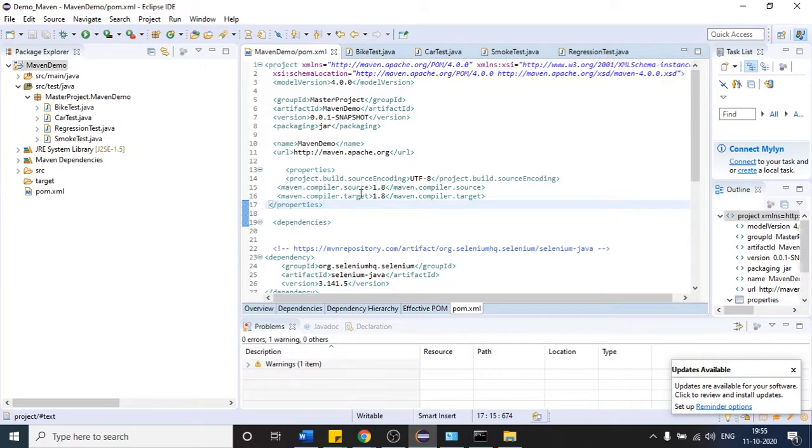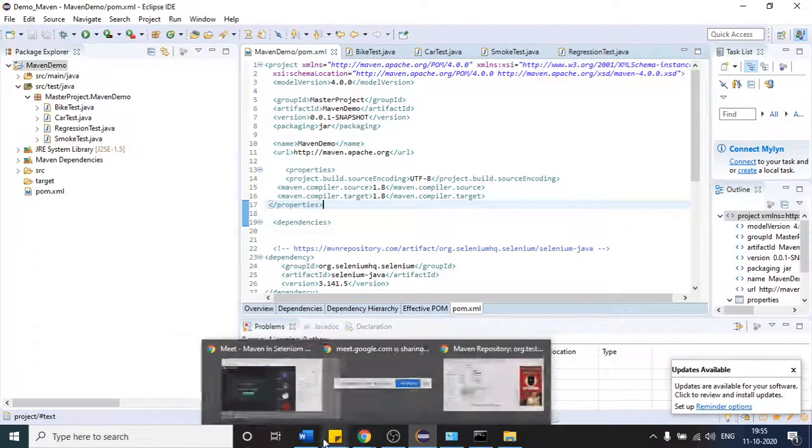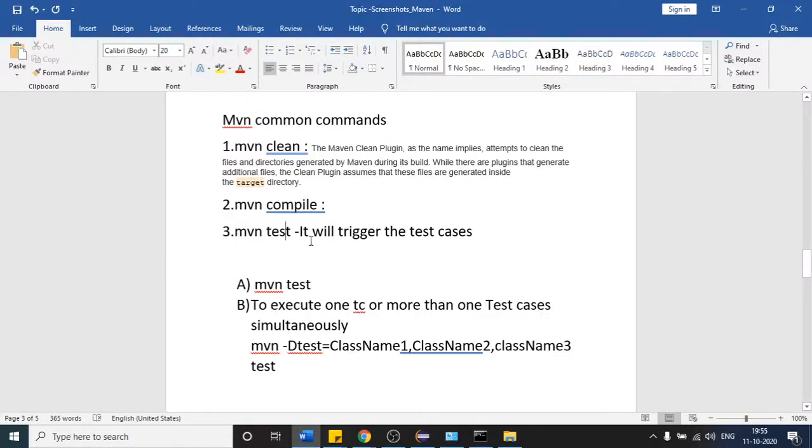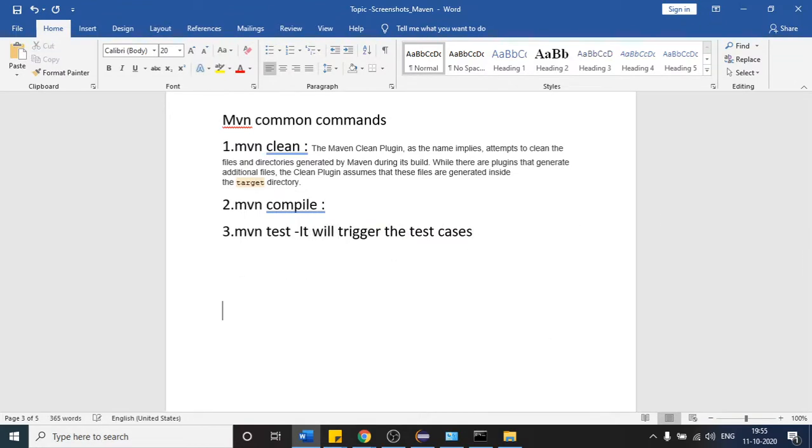So source 1.8 means if we want to use the features of Java 8, then you can go with this. This is the reason I am providing source 1.8.